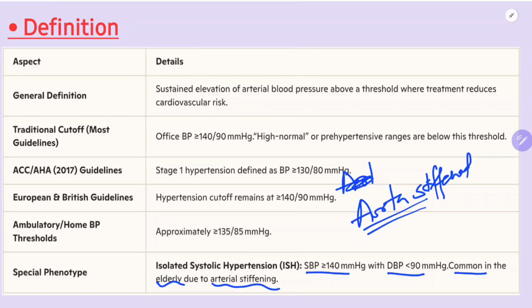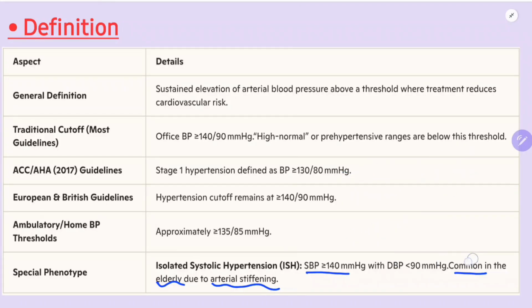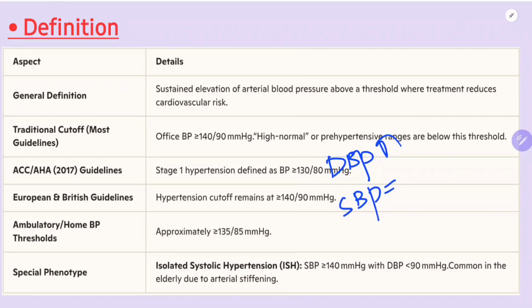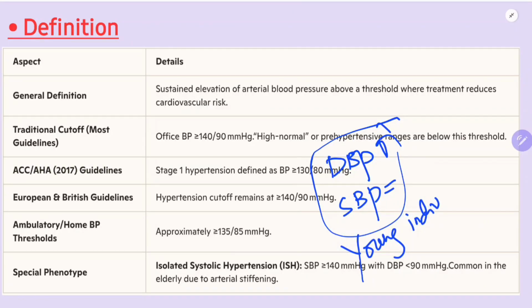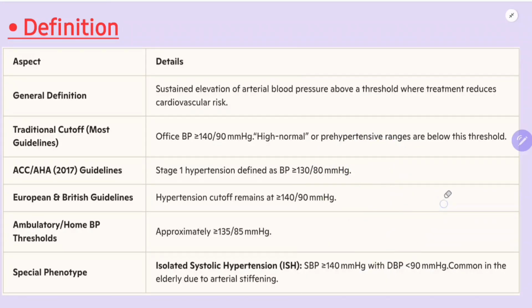There is also isolated diastolic hypertension, where the DBP is raised but the SBP is normal. This type of hypertension is seen in young individuals, whereas isolated systolic hypertension is mainly seen in elderly patients. That's the thing we should remember. So that's about this table.